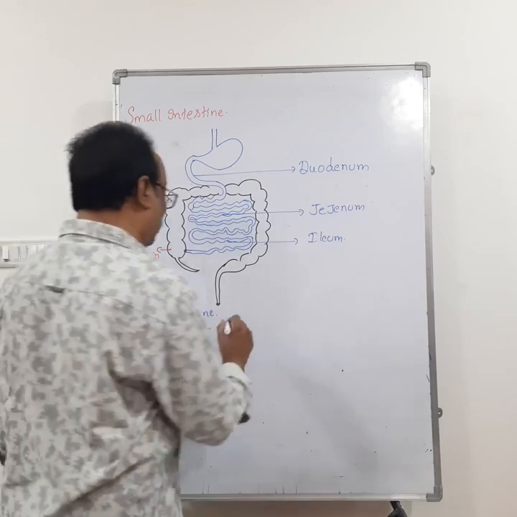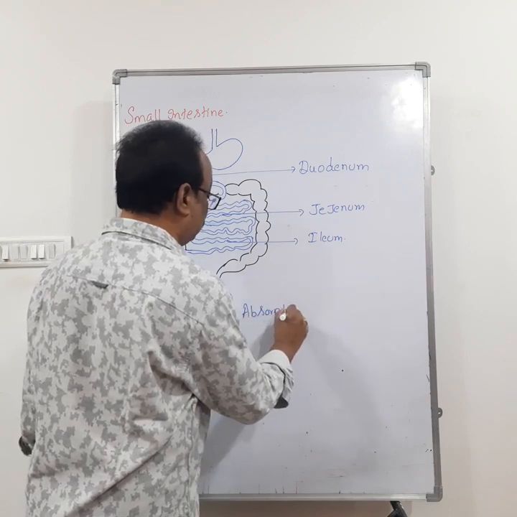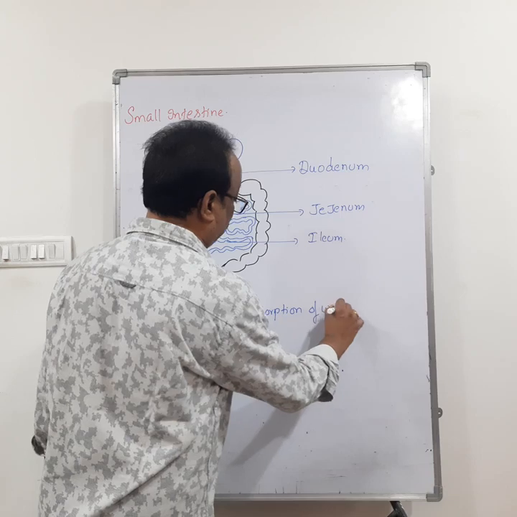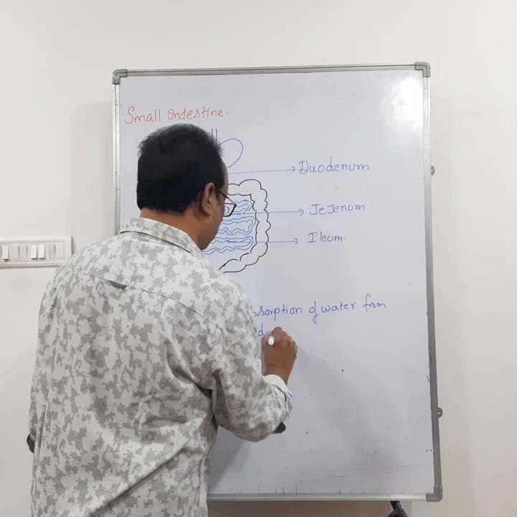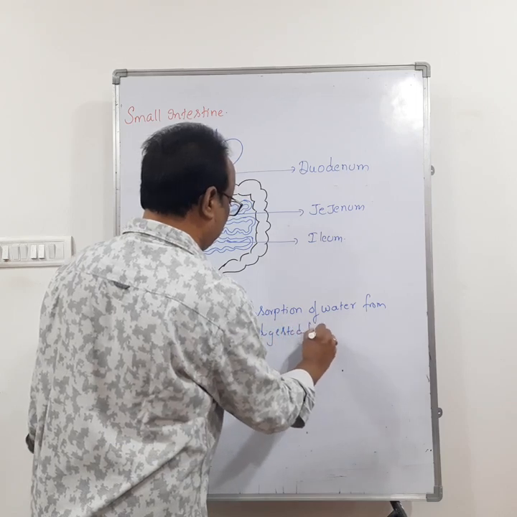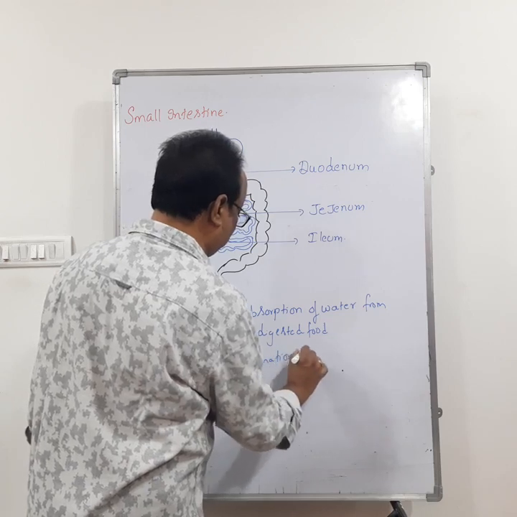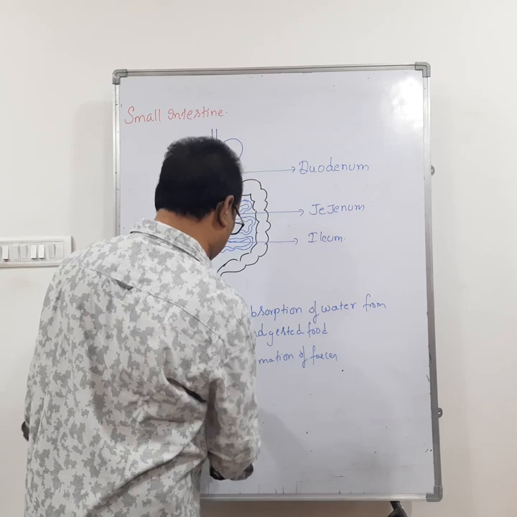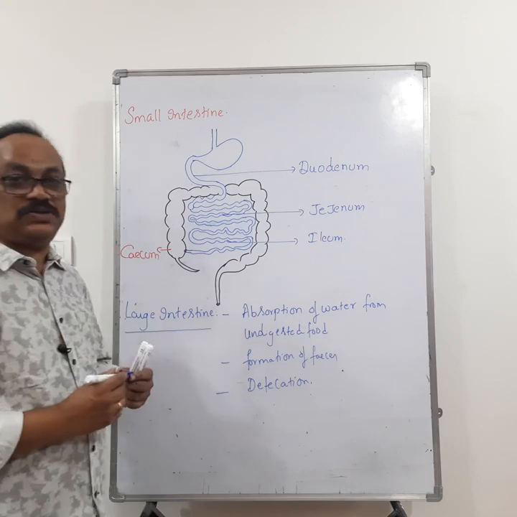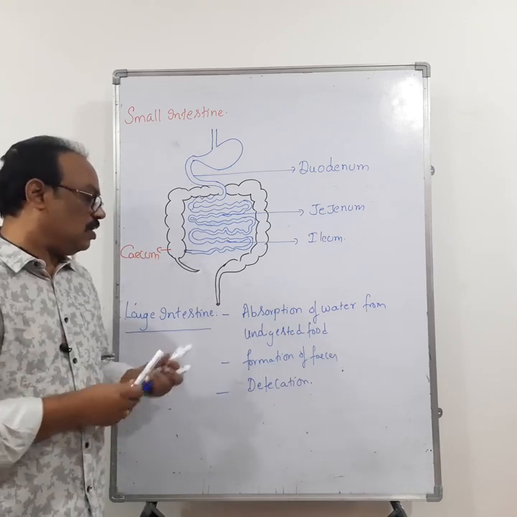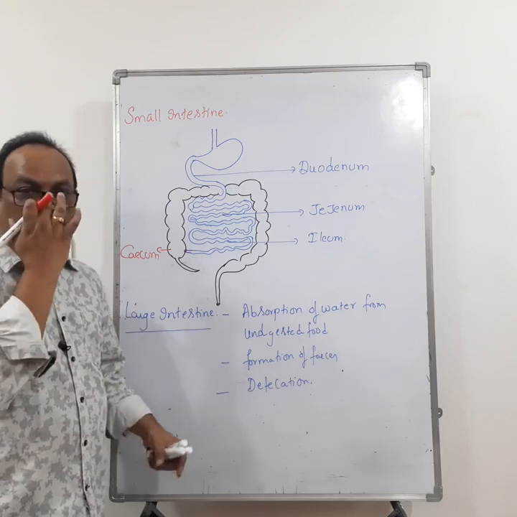So what are the functions of the large intestine? Absorption of water from undigested food. Next, formation of feces. Next, defecation. There are three functions of the large intestine: one is the absorption of water from the undigested food, second is formation of feces, and third is defecation.